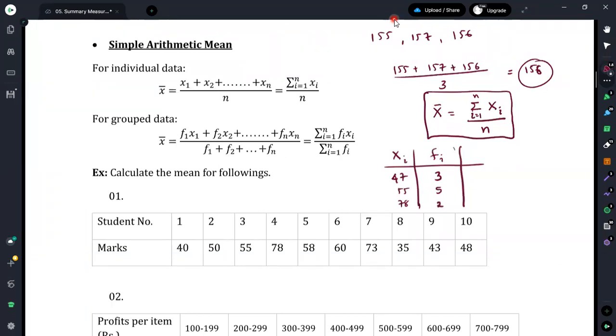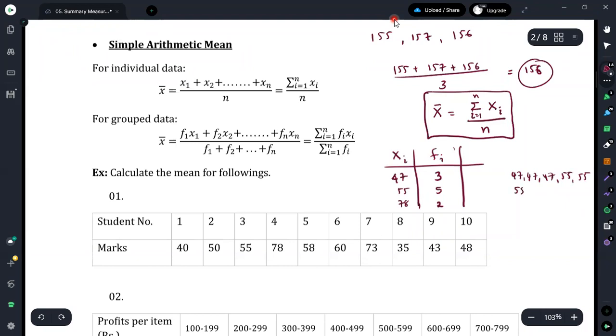In a situation like this, we can see that 47 appears 3 times. It is quite like 47, 47 and 47. Then 55 appears 5 times. Then 78 appears 2 times.